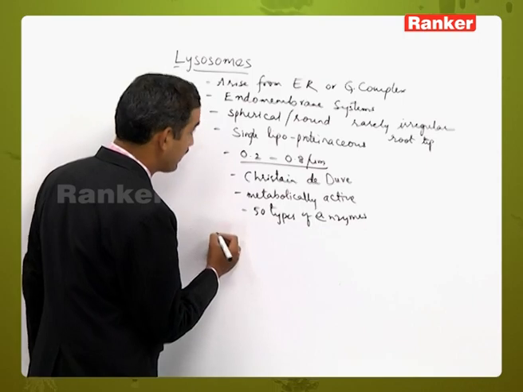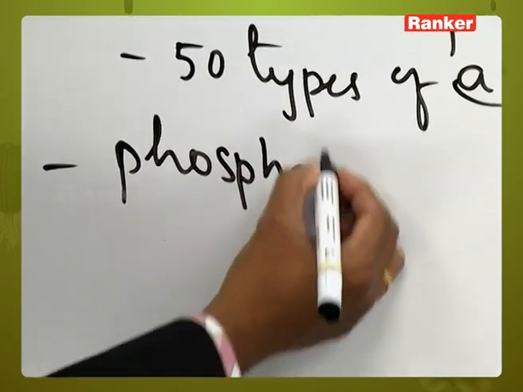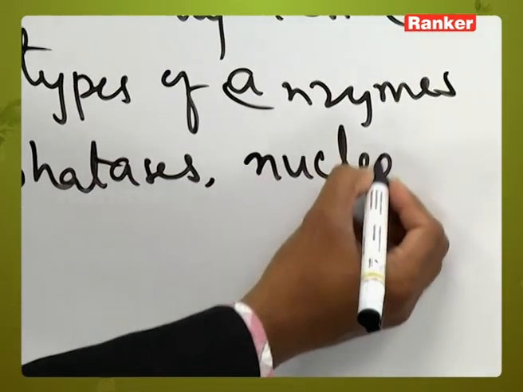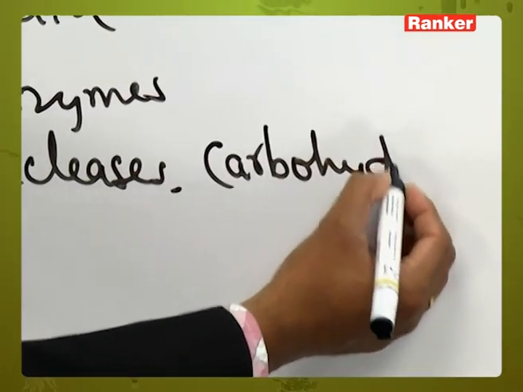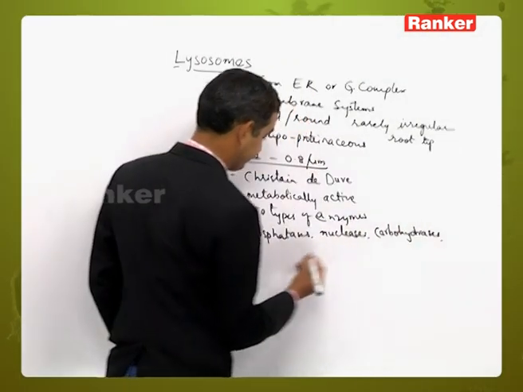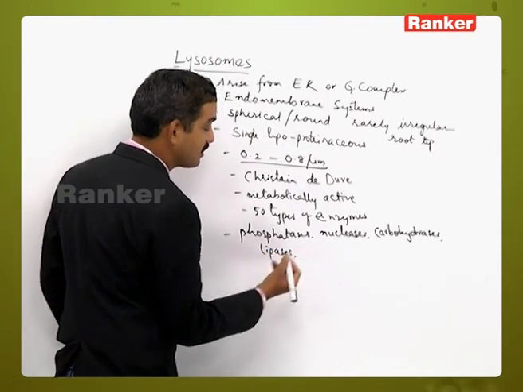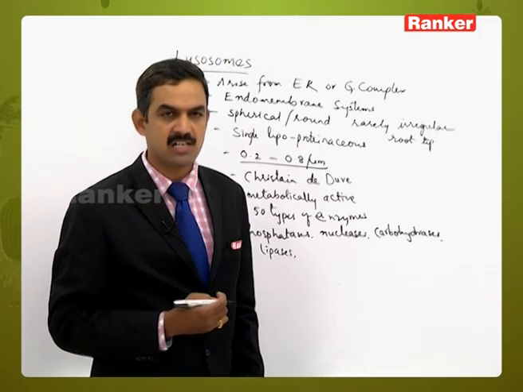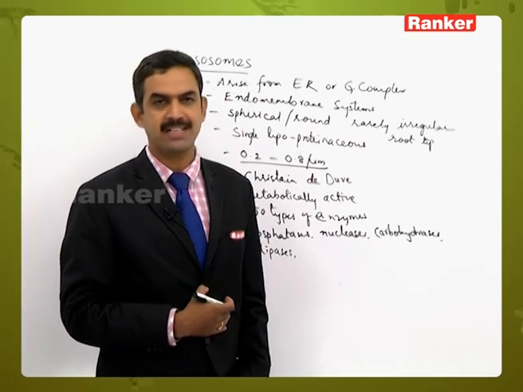Some of the enzymes present are phosphatases, nucleases, carbohydrases, lipases, sulfatases. Many such enzymes are present inside the lysosomes, concerned with various metabolic activities.